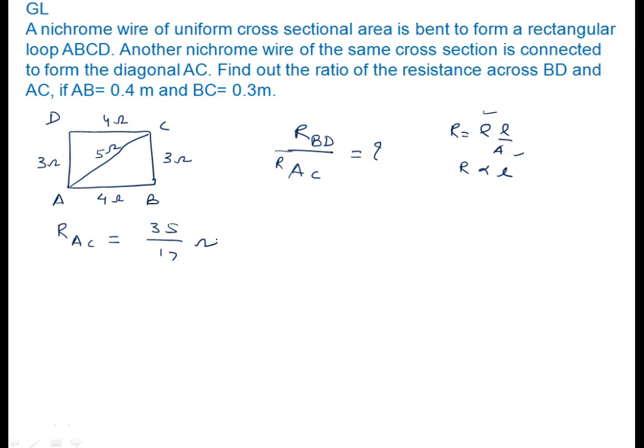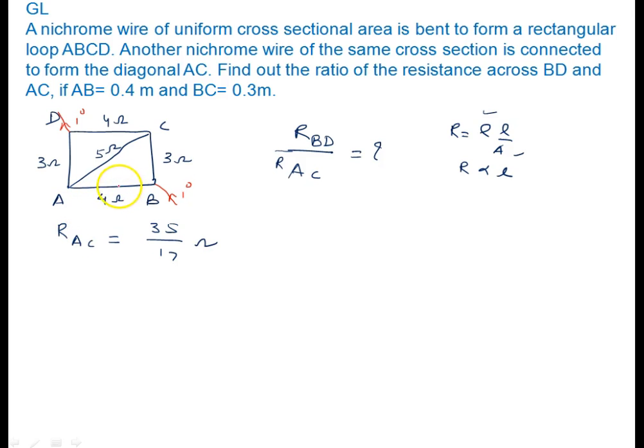Okay. Now to calculate the resistance across BD, it is not so easy. You have to use Kirchhoff law or some other application. Suppose I use the Kirchhoff law here. Let me use another color so you will get the idea. Let us assume the current entering here is I, and the current going out from this end is I. Now this I divides into different branches.